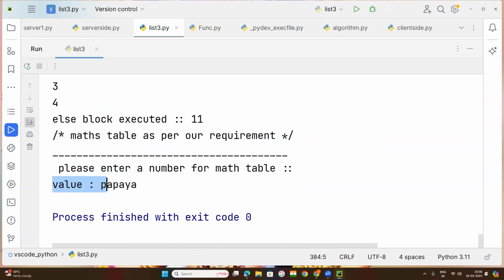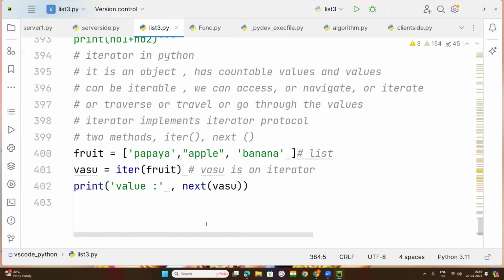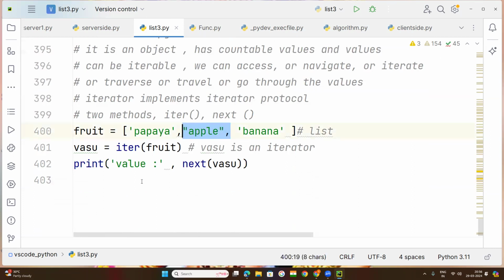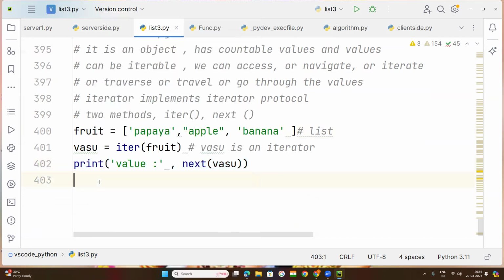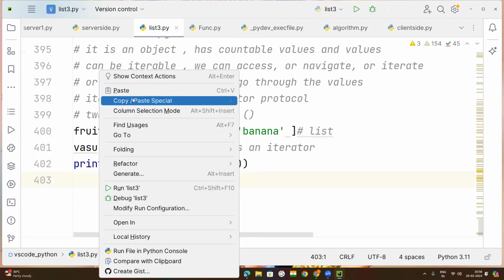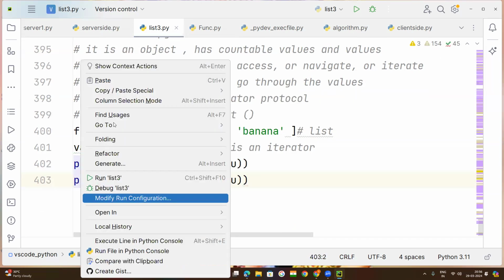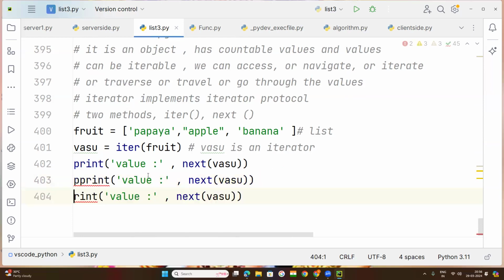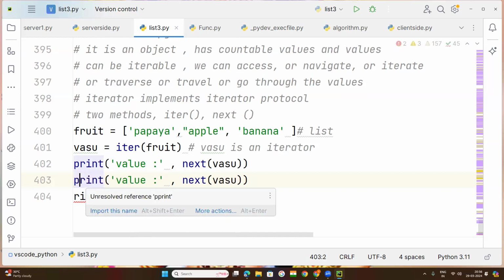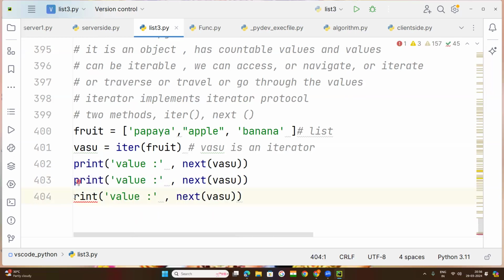See, value papaya. I'm getting value papaya. So if I want to get the next value, apple, I need to copy this next method one more time. Every time you need to paste it.